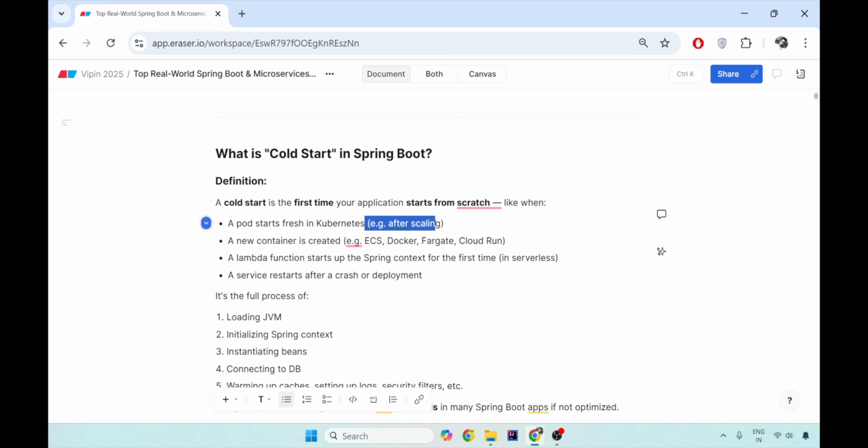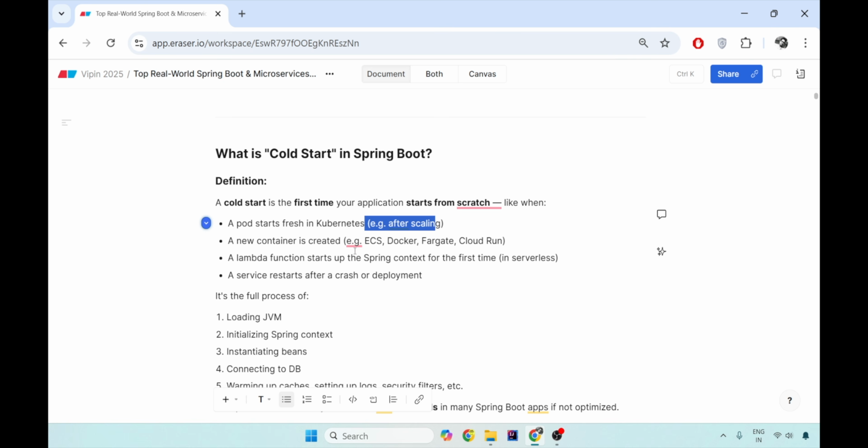In that case, the time taken by that particular pod to start and start serving your request is the cold start time. It is also when in your local you hit the run button and after you see your application started in 80-odd seconds, that is the cold start time in your local.